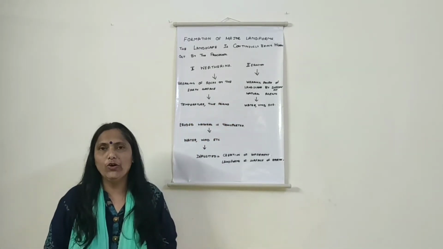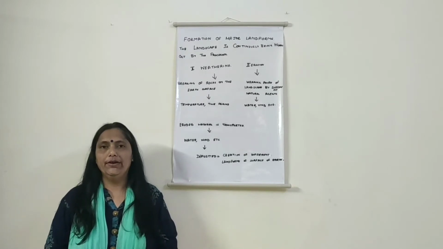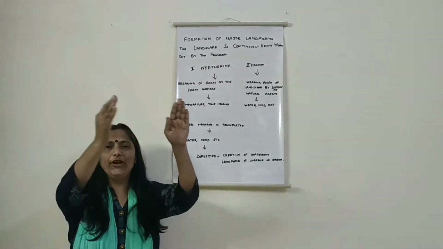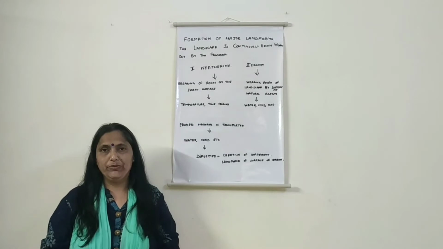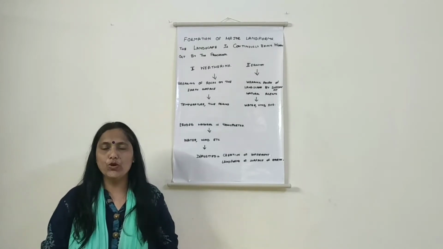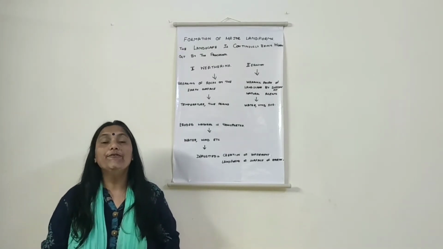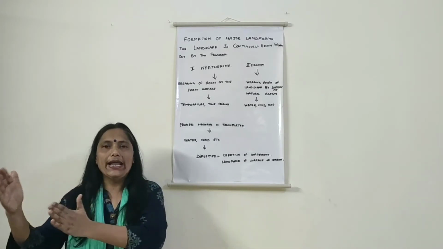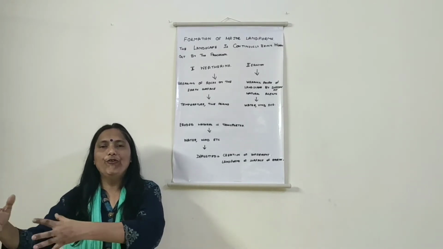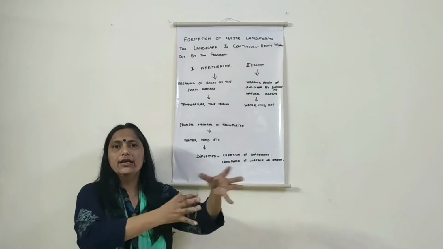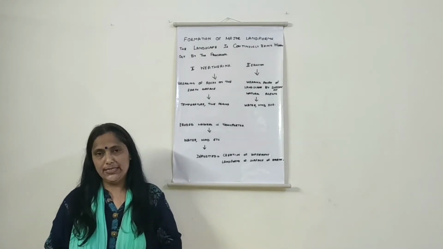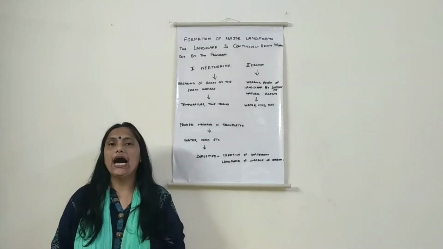The second agent of erosion is wind. Wind means the moving of the wind in the atmosphere. When the wind moves at a high velocity, it carries away, erodes away from one place to another the various sediments. The third one is ice.